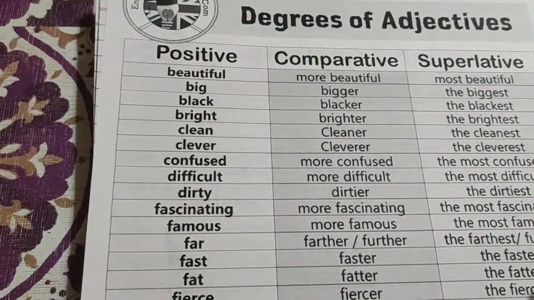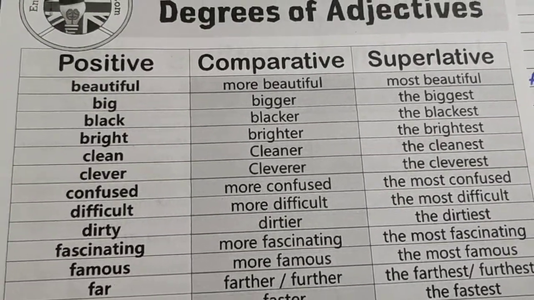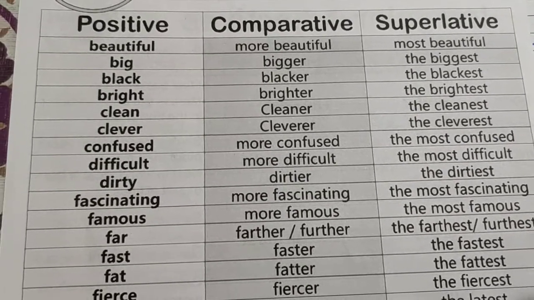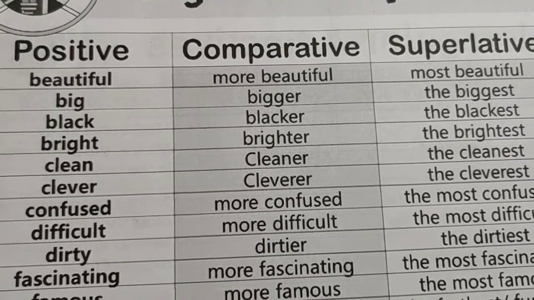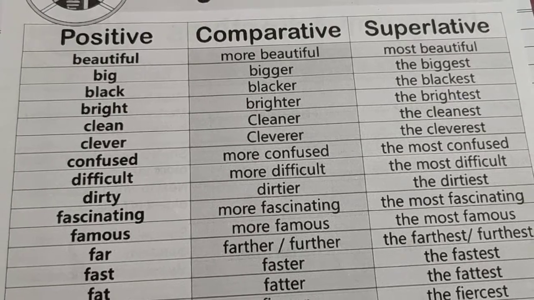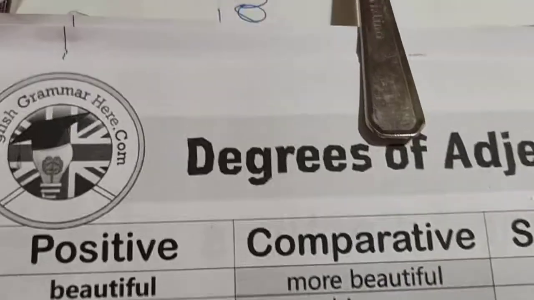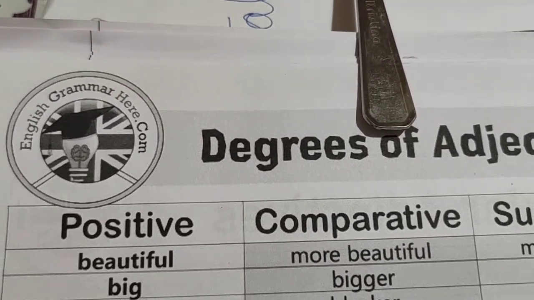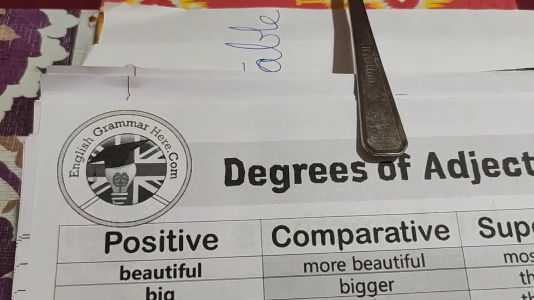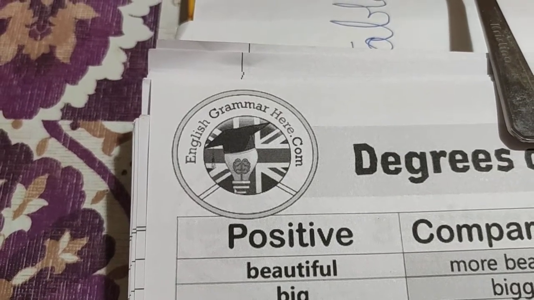So now you have understood which topic we are talking about. It is degrees of comparison. If you see this paper where I have written many adjectives, the heading is positive, comparative and superlative. Let's understand the meaning of positive, comparative and superlative first. What is the meaning of positive? When we are talking about the adjective of only one given noun, then we use positive. A beautiful girl, beautiful handwriting.